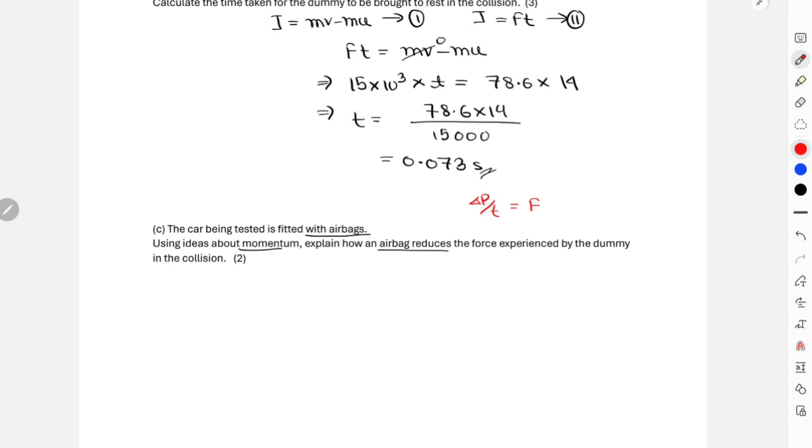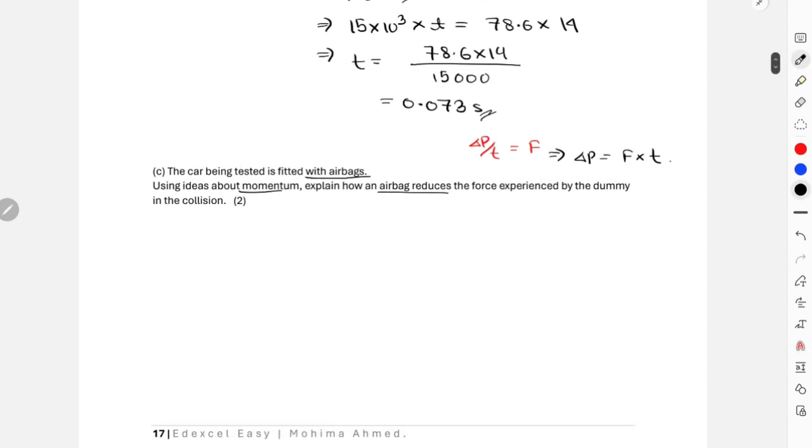Now over here, I know that airbags will again work as the crumple zone, right? It will increase the decelerating time. If it increases the decelerating time, let me just rearrange this: change in momentum equals force multiplied with time, right? Over here, the airbag increases the decelerating time, which eventually would decrease the rate of change in momentum. And if there is a smaller change in momentum, obviously this will reduce the forces experienced by the dummy during the collision, right? All of these statements relate to this following equation.